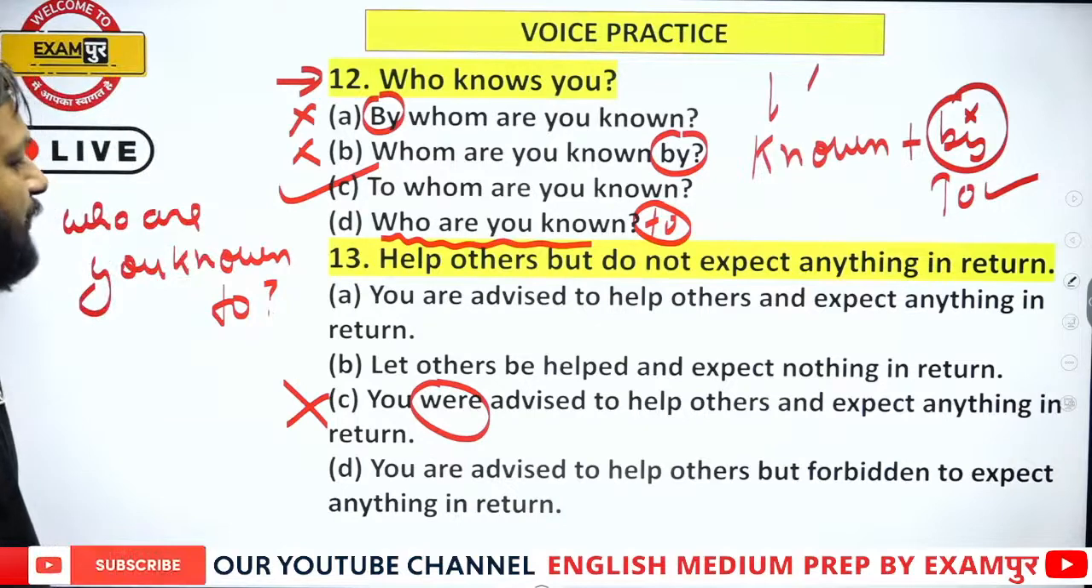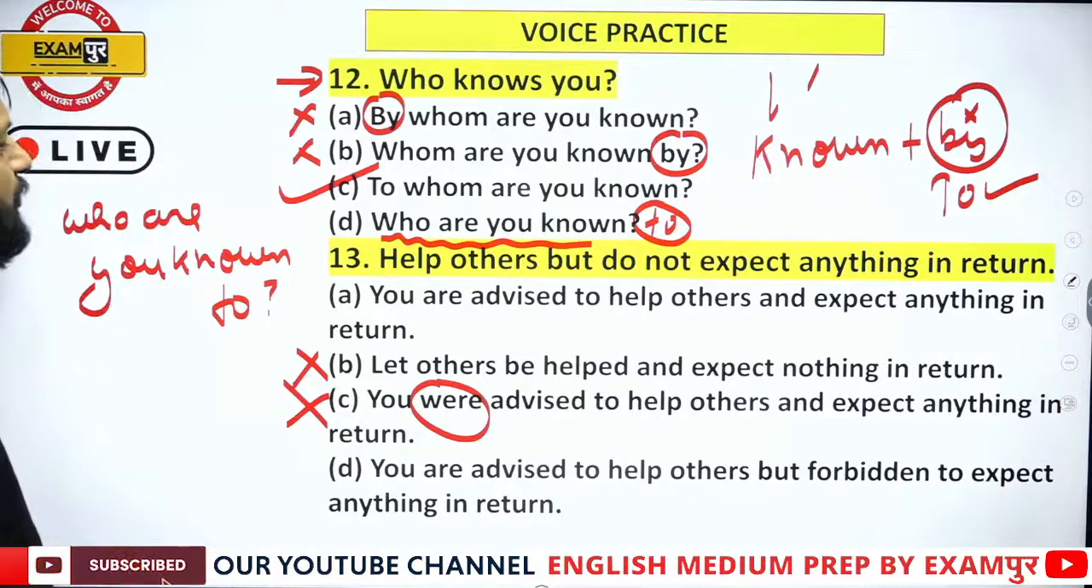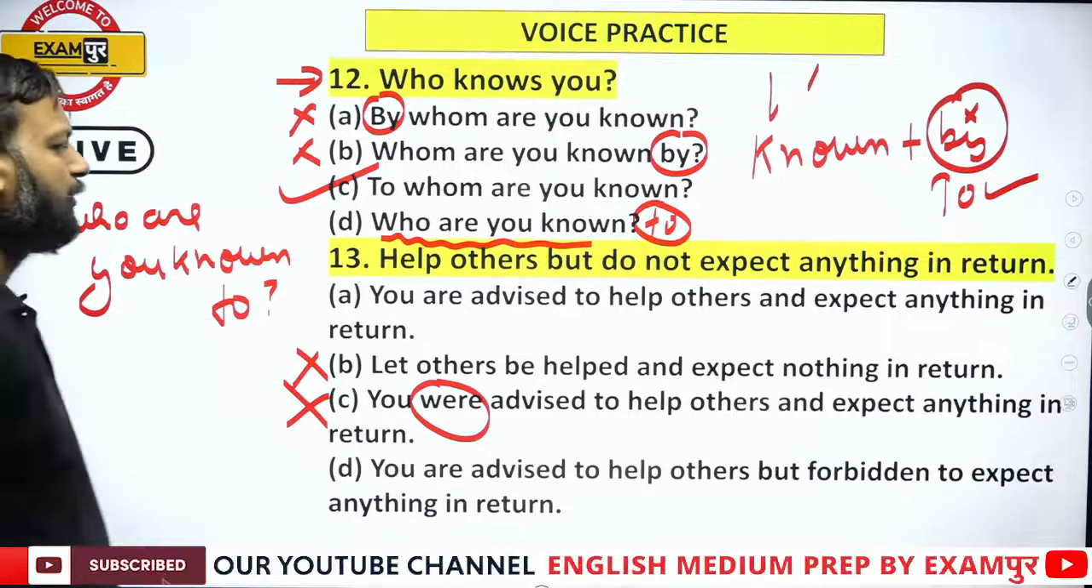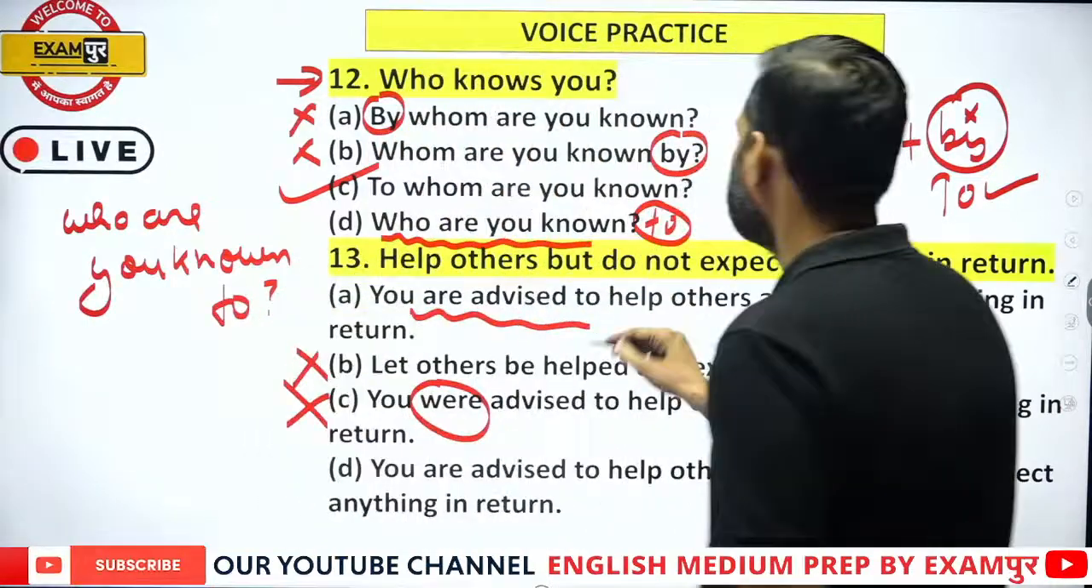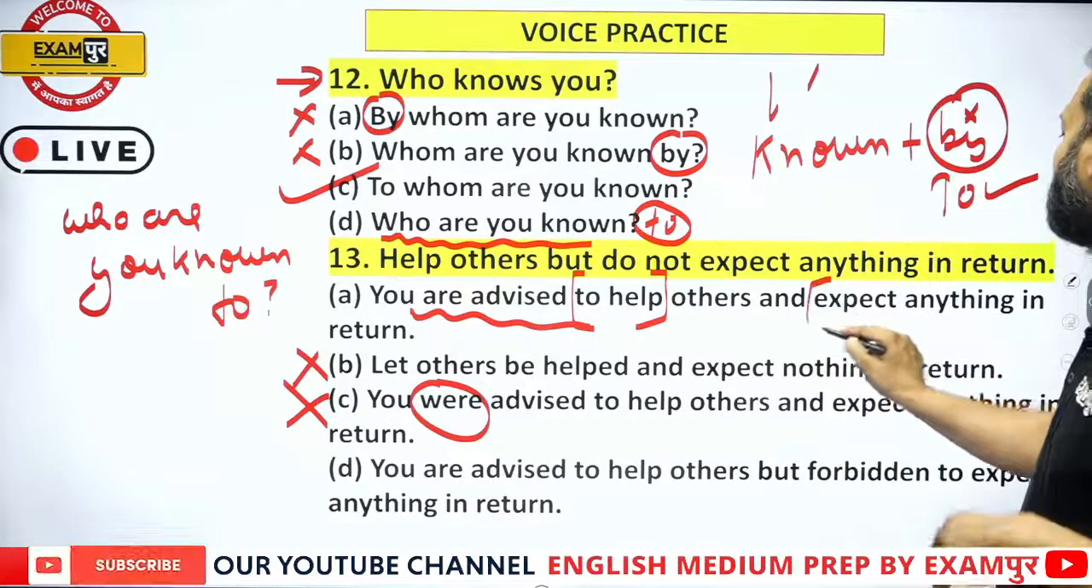Now, "You are advised to help others but forbidden to expect anything in return." "Let others be helped and expect nothing." No, this is also wrong. Now we have two options. "You are advised to help others and expect anything in return." "You are advised to help others but forbidden to expect anything in return." Here the sentence is "you are advised."